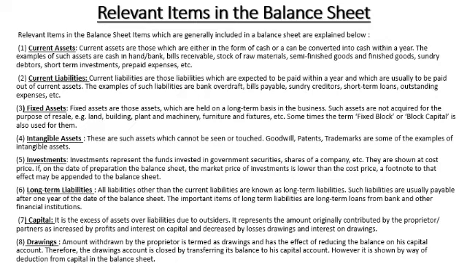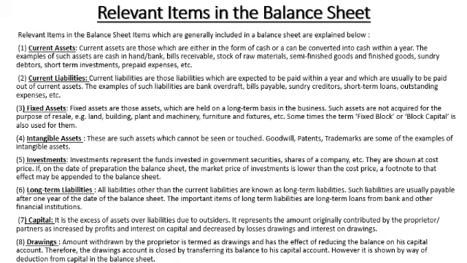I think the last one is drawings. Drawings we can sometimes show on the asset side, but sometimes we deduct them from the capital. So you may see the asset side listed with current assets, fixed assets, intangible assets, and investments, and sometimes drawings also. These are the debit balances.